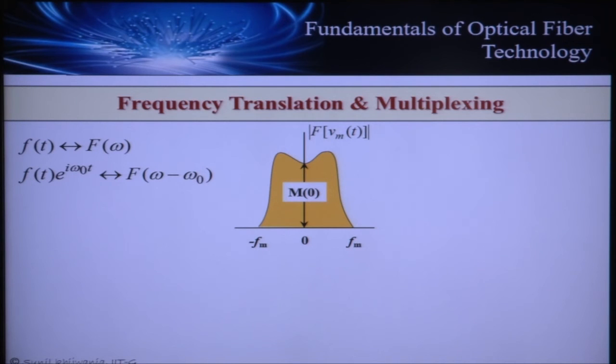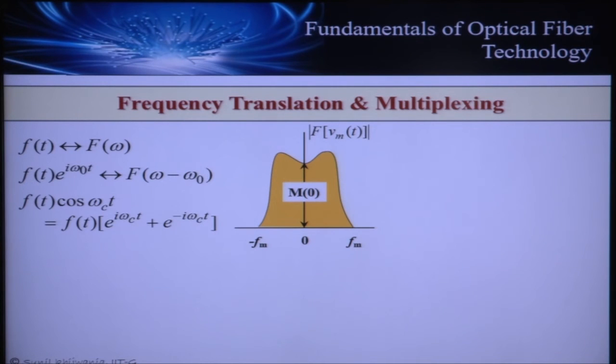Now for frequency translation, we are not multiplying the original signal by e to the power i omega naught t. We are multiplying the function by the real part of e to the power i omega naught t, that is here, cos omega c t. So if I had to find out the Fourier result of this multiplication, that is the frequency translation, I need to express cos omega c t in terms of exponentials, and in that case we shall be having 2 exponentials, and then I will be using this property.